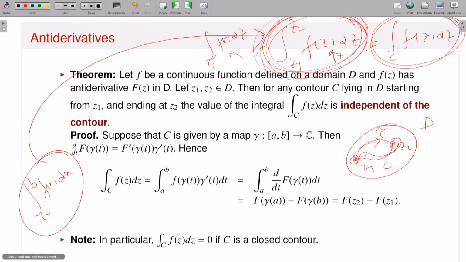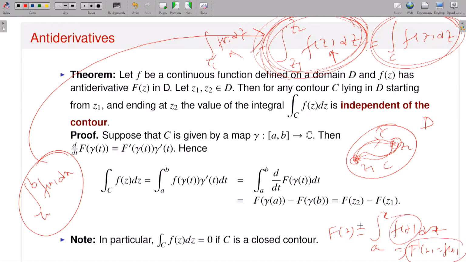In other words, for example, earlier in real analysis you have the integral from a to x of f(t) dt. If I define it as capital F(x), then the fundamental theorem says capital F prime of x is nothing but f(x), of course with some continuity assumed on f. There also I can define, for some fixed complex number z0, the integral from z0 to z of f(w) dw, and I define this as capital F of z.